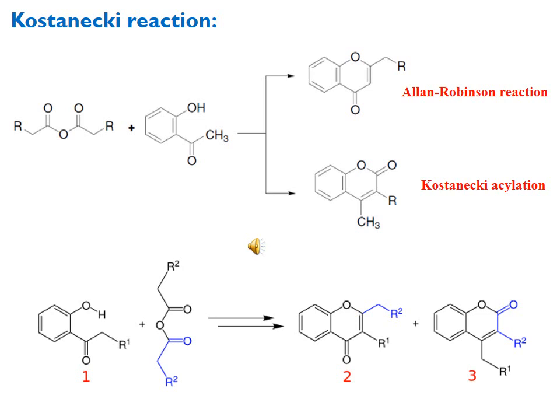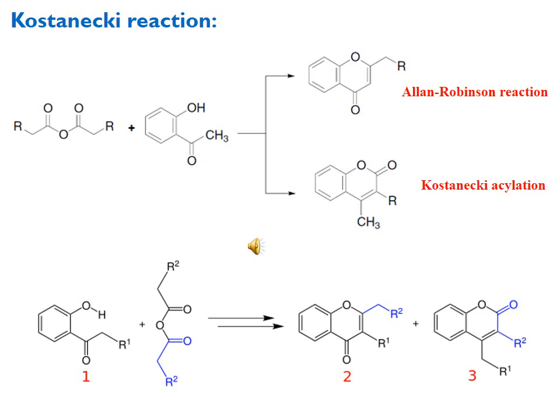Oxygen is given the 1 position, carbonyl carbon is 2nd position, then next carbon, which is now attached to R, is 3rd position, and the carbon to which methyl is attached is 4th one. Similar numbering is for the chromone, the top product also, in which you can see the 2nd position is substituted by the group which has come from the acid anhydride.